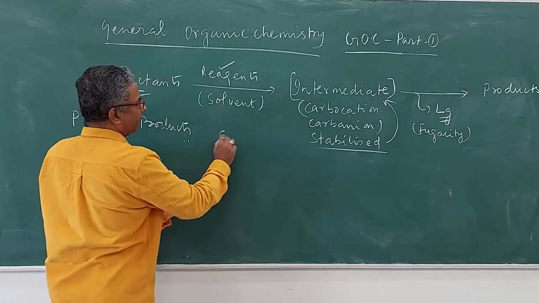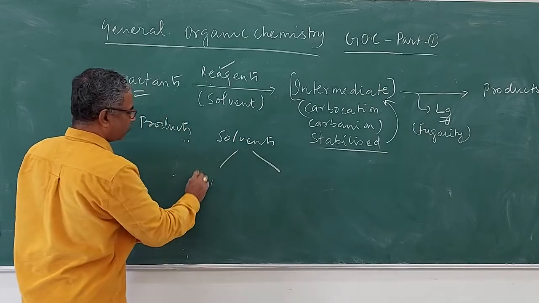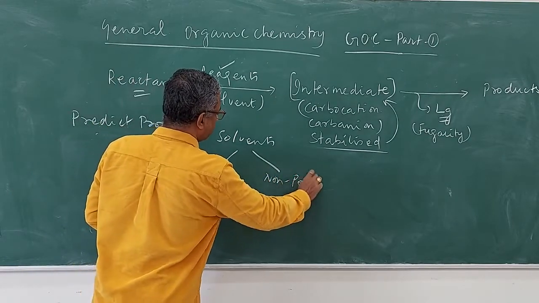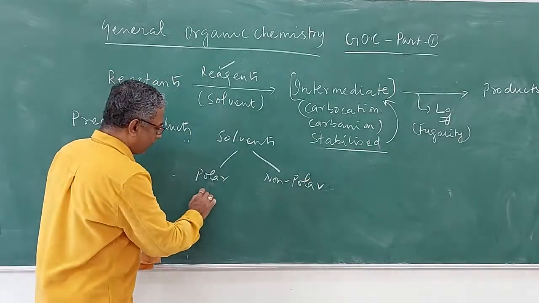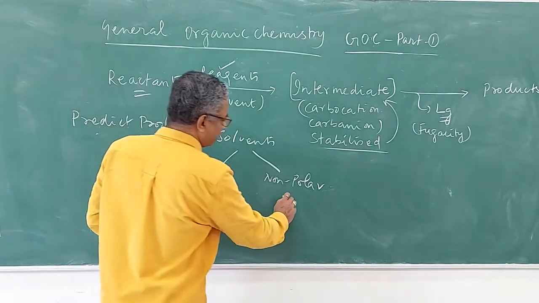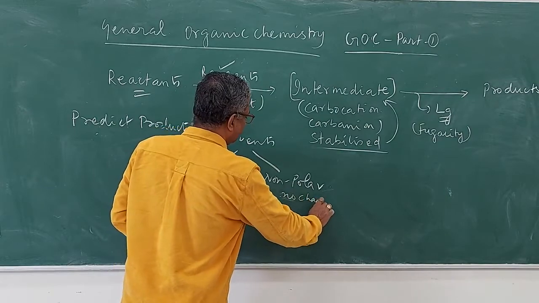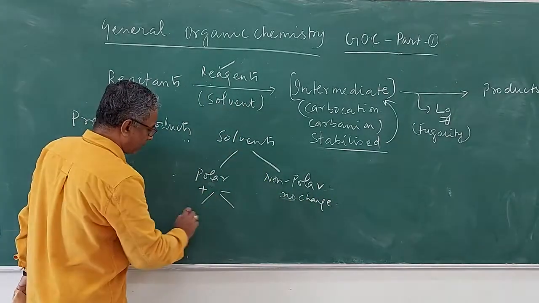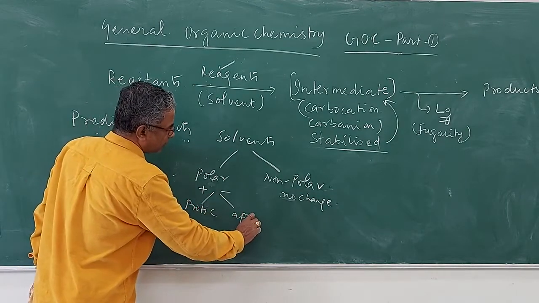So in solvents, we generally have two classes of solvents. One is called polar solvents, another is called non-polar solvents. Polar solvents will have a charged center in the compound. Non-polar solvents will not have any charge. So no charge will be here. This polar solvents is further subdivided into two categories. One is called protic solvents, another is called aprotic solvents.